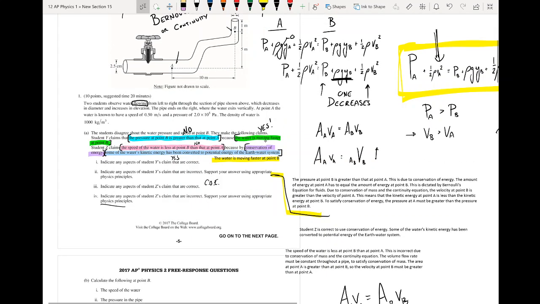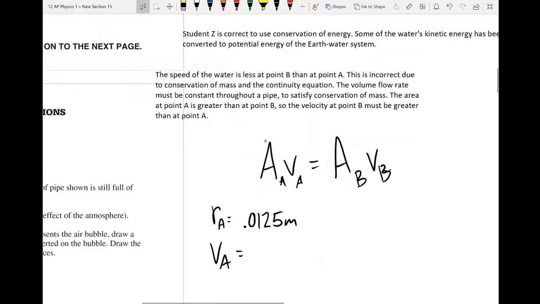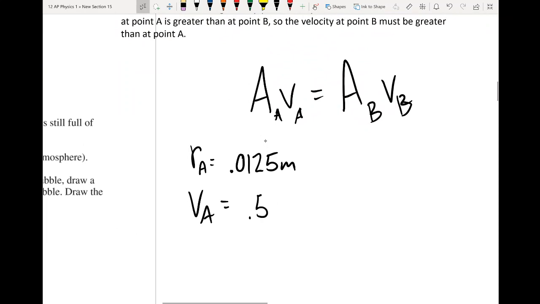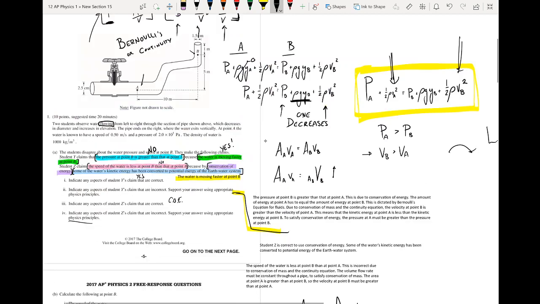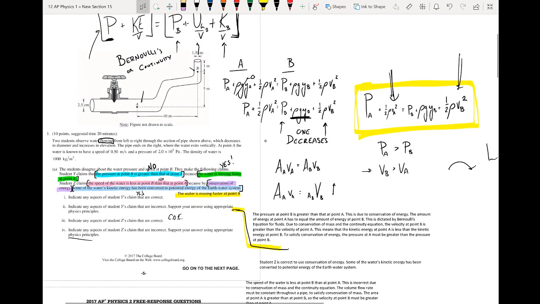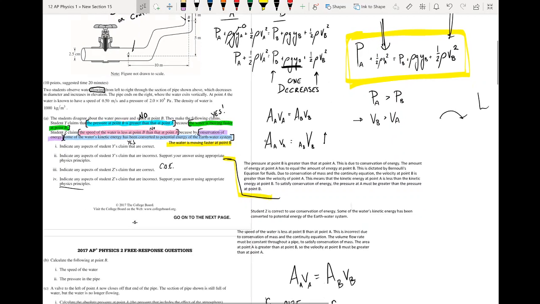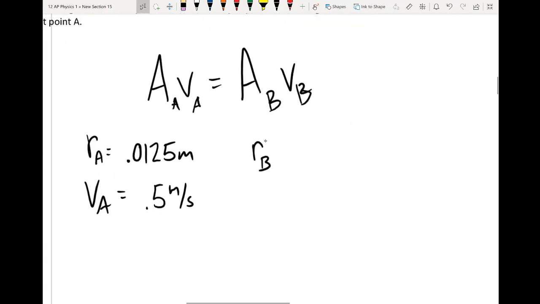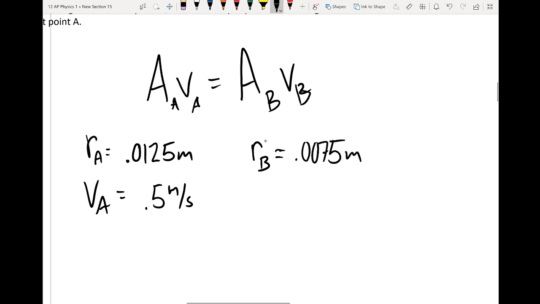Where did I get that from? Oh, at point A, the water is known to have a speed of 0.5 meters per second. The radius at point B is, what is it, half of 1.5, so 0.75, so 0.0075 for the radius. And then the velocity is what we don't know.